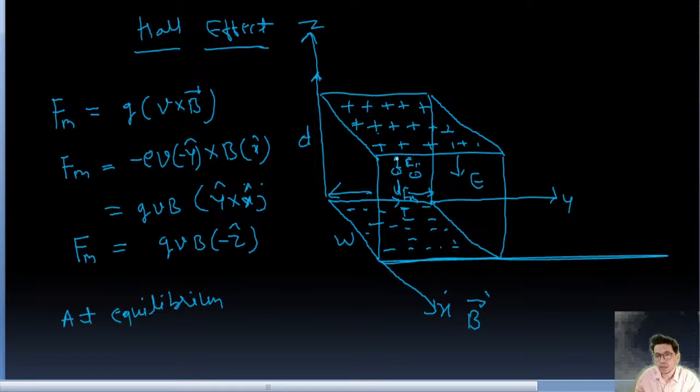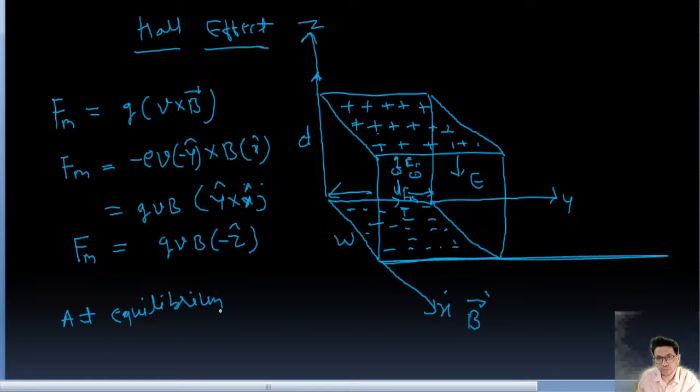So because of that, there is a potential. There would be an induced potential which will get created, and the direction of this will be along that direction. That is called Hall voltage, the voltage difference. So this is the theory for this Hall voltage.